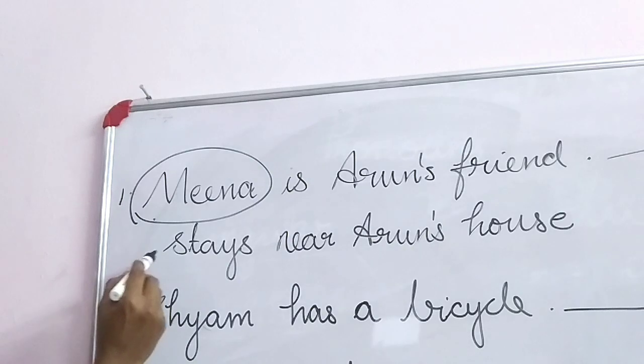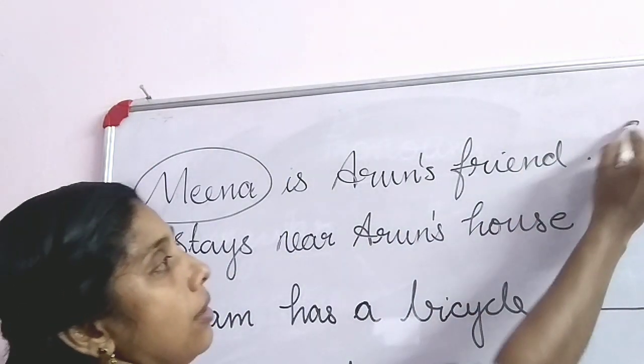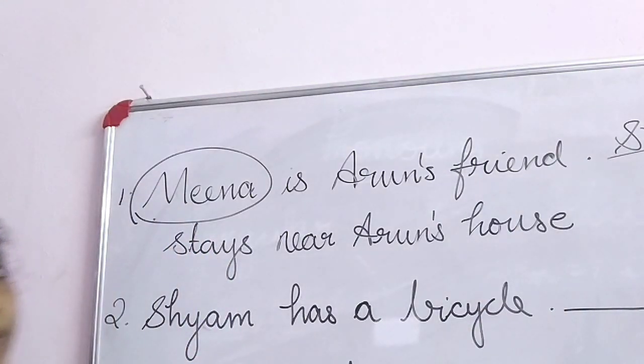So we use she. Meena is Arun's friend. She stays near Arun's house.